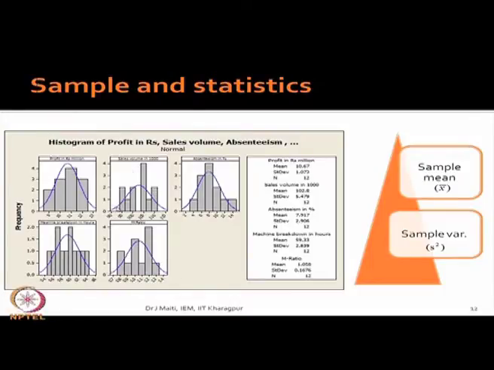Basically, we are characterizing that Citycan process in totality in terms of these variables, and your sample mean and sample variance. These are the statistics with respect to population mean and population variance. Correct?